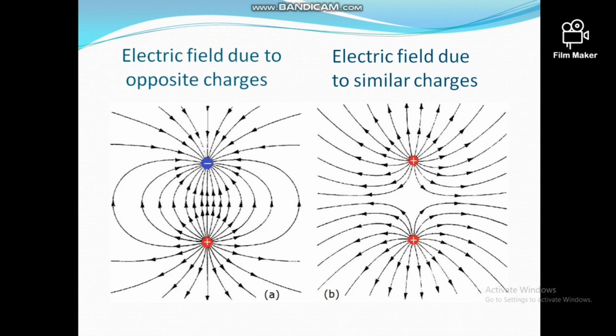In the first case we studied the electric field lines due to the two positive point charges, and in this case these field lines are outward, nearly along the radius, outward radially. But in the space where these two point charges are very close to each other, at that point the field is zero, and in its vicinity it is of curved form.